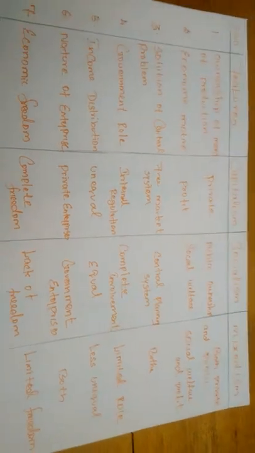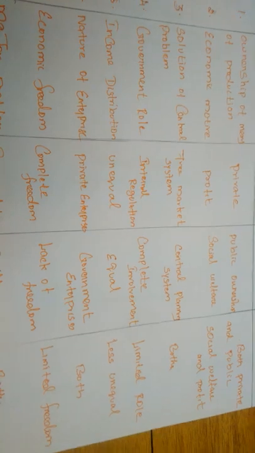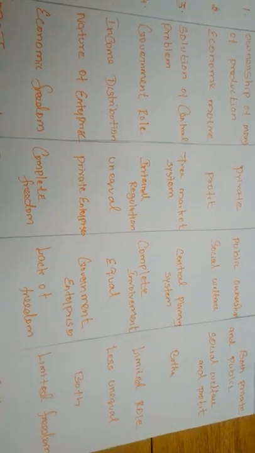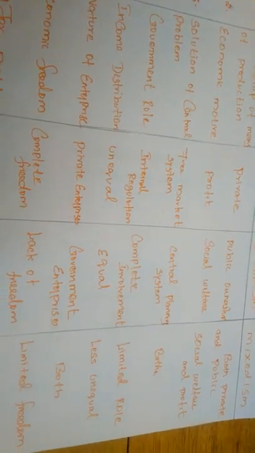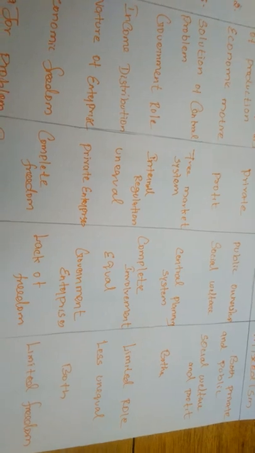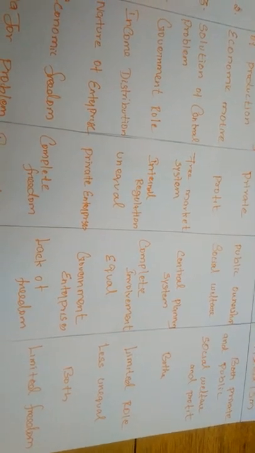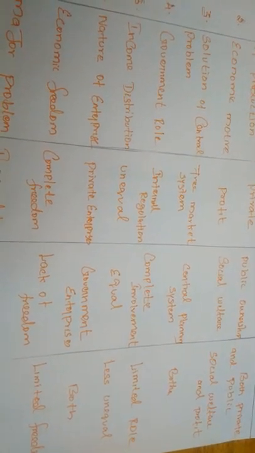But in socialism, all the economic and commercial activities are undertaken by government enterprises. But in the mixed system, both private enterprises and the government have the right to distribute commodities to consumers.